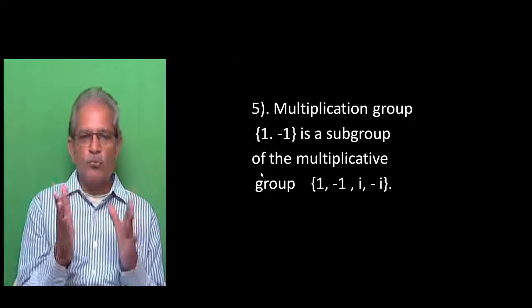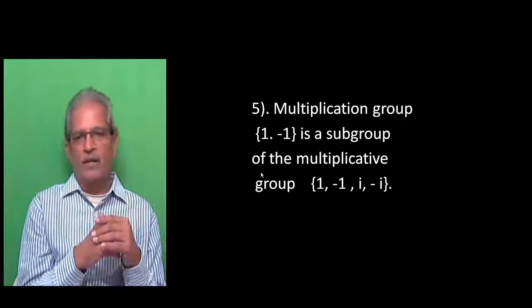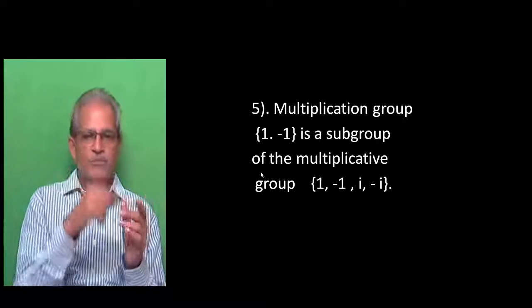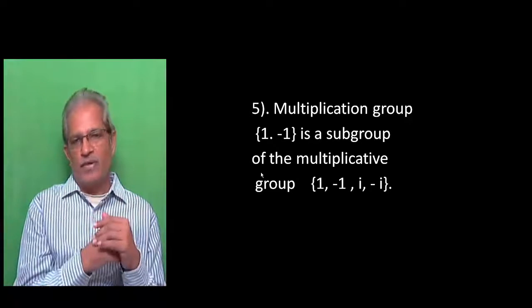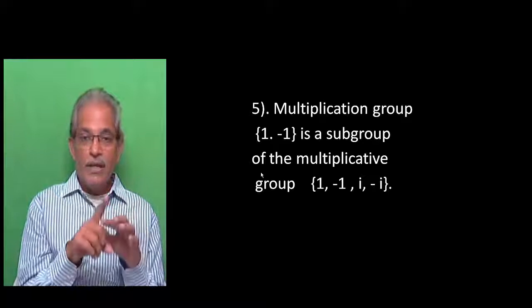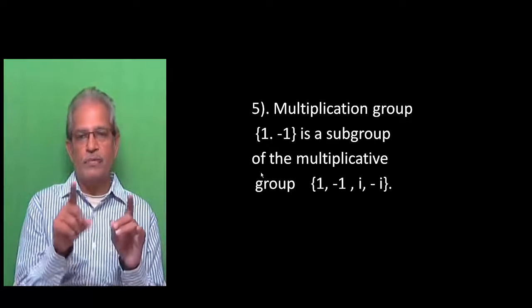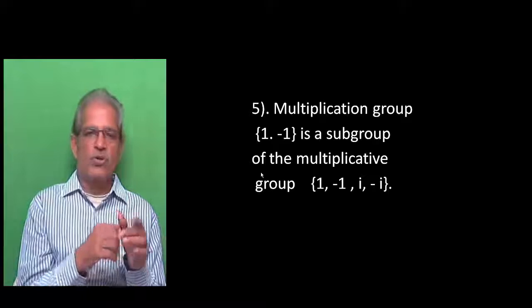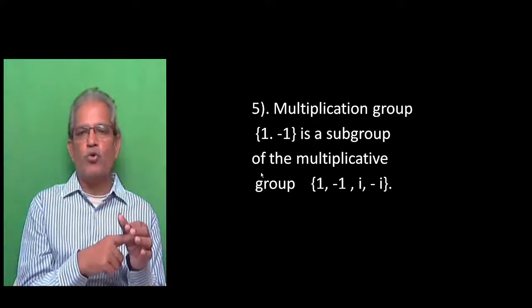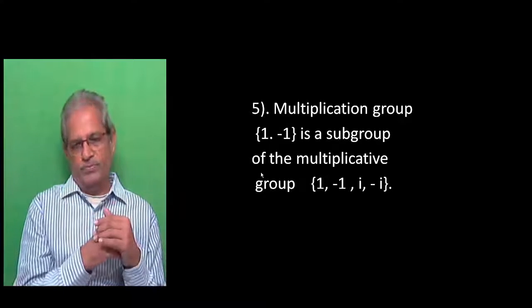This forms a group with multiplication. Now you take a subset of this set, 1, minus 1, and 1, minus 1 forms a subgroup with multiplication. So 1, minus 1 is a subgroup of the given group.